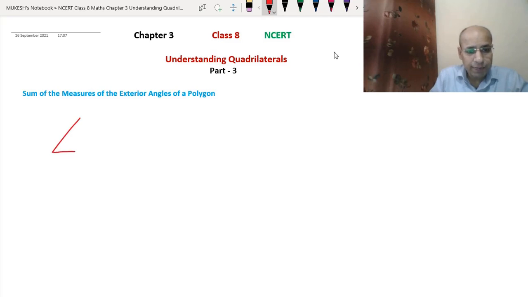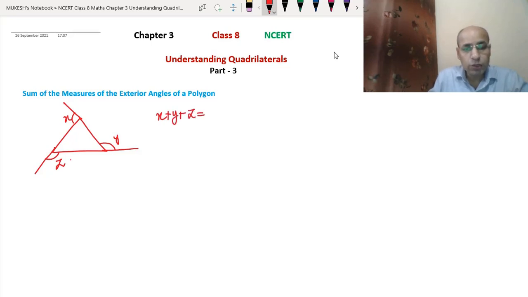Suppose this is the triangle. If we extend this, then this is the exterior angle that we have made. If we extend this, then this is the exterior angle that we have made. And if we extend this, then we have this exterior angle. So the angles x, y and z: you can say x plus y plus z equals 360 degrees.